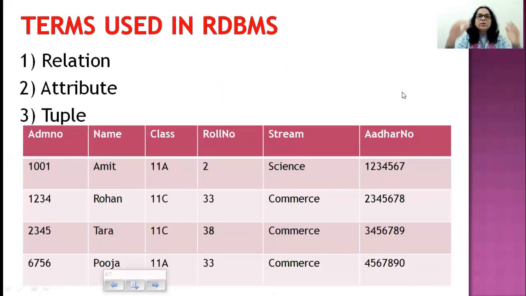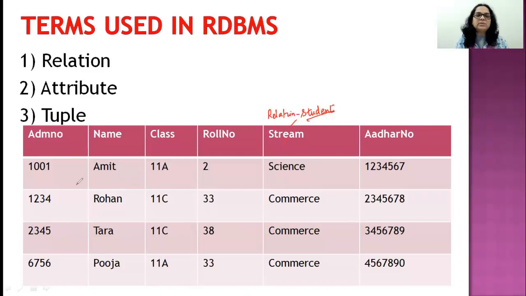Okay. Next, we have to learn certain terms that we use in an RDBMS. There are 10 terms that you need to know with respect to an RDBMS. The first one being relation. The word relation means a table. That means data stored in rows and columns. And if you look below here, let me assume that this is a table named as student. Okay. So the relation is student, and this is how the student table looks. So a relation is nothing but data stored in rows and columns.